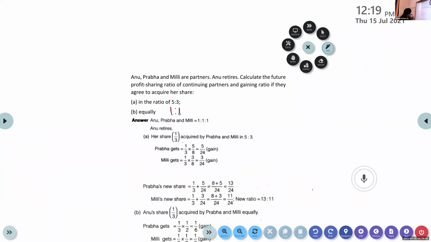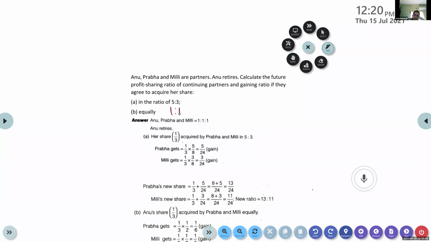So please do it. This is the second category. In the question, Anu, Prabha and Millie are partners. So no information is given about the old ratio. If nothing is mentioned about the old ratio, then how is the profit shared? In the partnership deed, if no information is given about the profit share, how do they share the profits?